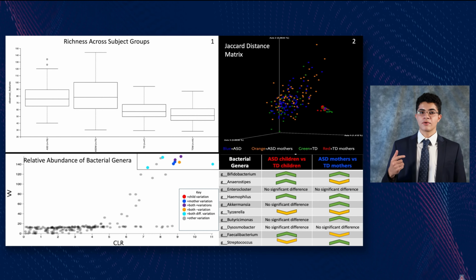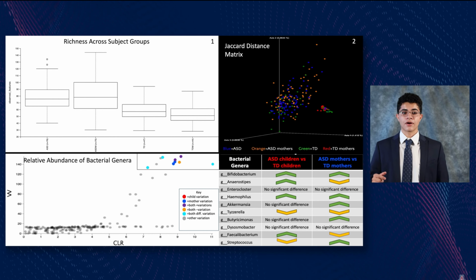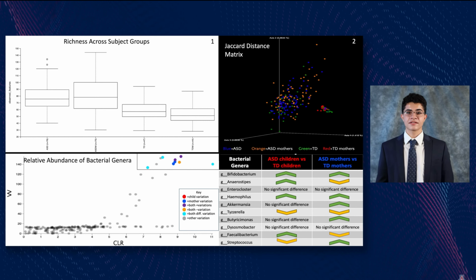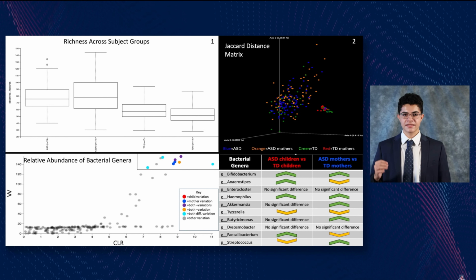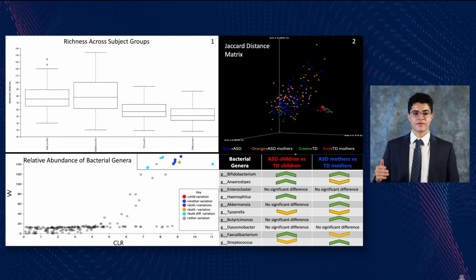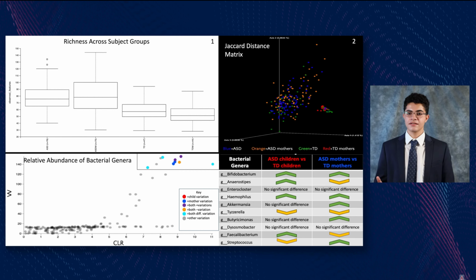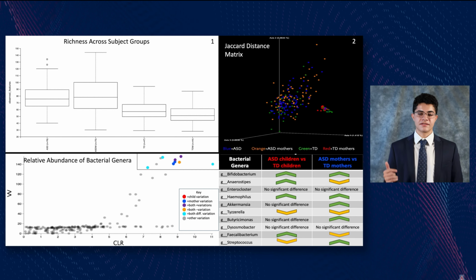Finally, we wanted to analyze the relative abundance of bacterial genera across all of these different samples and across these 4 groups. After following this analysis, we found 10 specific genera to be statistically significantly different in these 4 groups, which we then further classified into 2 main columns, this being the ASD children versus the TD children, and the ASD mothers versus the TD mothers.